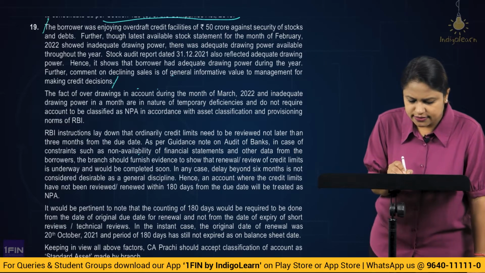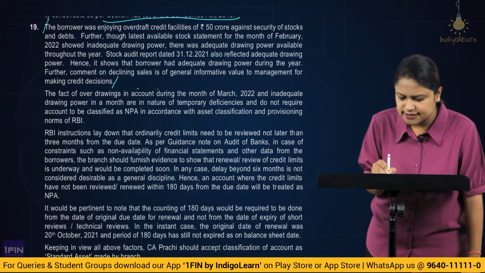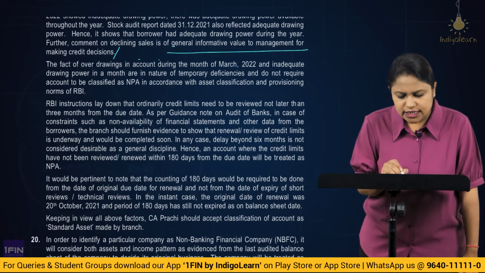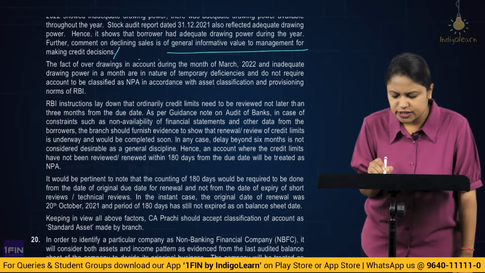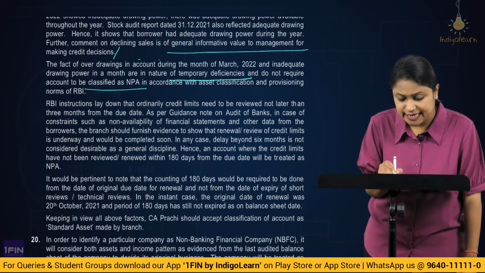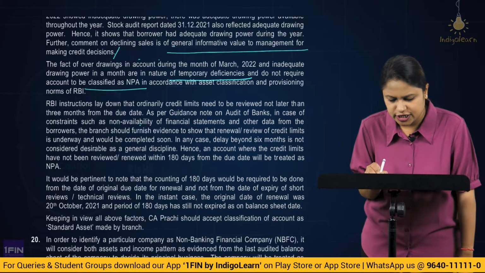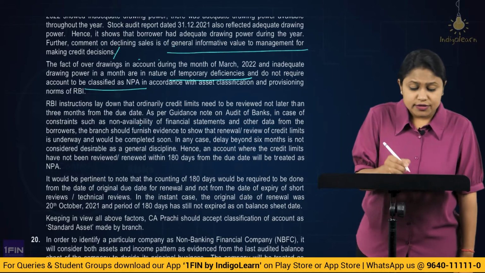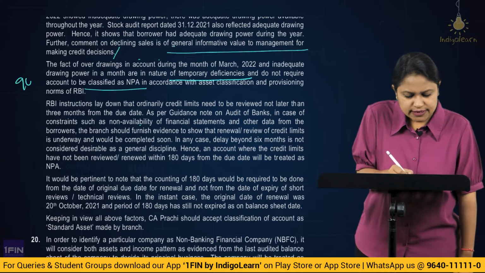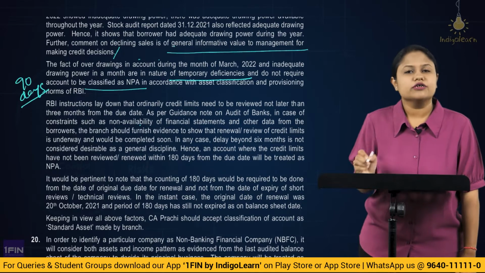So we'll take from the point: comment on the declining of sales in the general informative value for the management making credit decisions. Now, the fact of overdrawing in the account during the month of March 22 and inadequate drawing power in the month are in the nature of temporary deficiencies and do not require an account to be classified as NPA in accordance with the asset classification and provisioning norms of RBI. Because there has to be a discrepancy, a problem of at least 90 days minimum for it to turn into NPA.